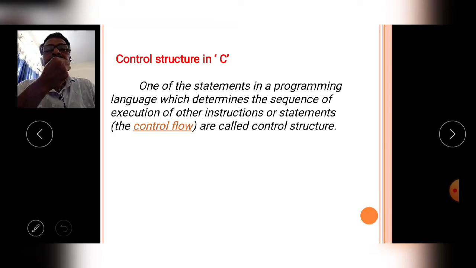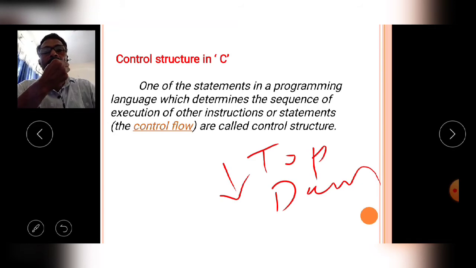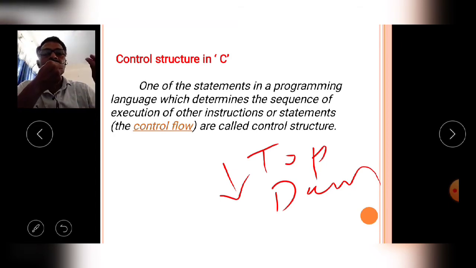Generally, our C program execution is in the top down approach. In the top down approach, the compiler executes instruction by instruction, one line at a time, in the general manner. This top down execution is controlled with the help of some statements.